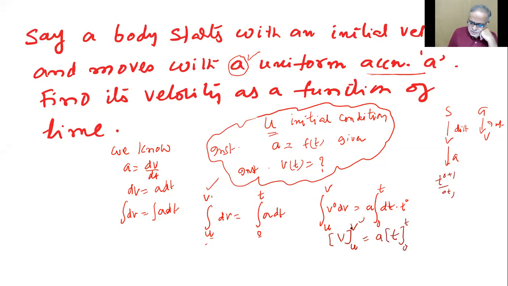Substitute this first in the place of v, put a minus sign, put u in that place. Equals a into substitute t first, substitute 0 next. So v minus u equals at, v equals u plus at, which we know already. This is the right way of deriving the equation v equals u plus at.